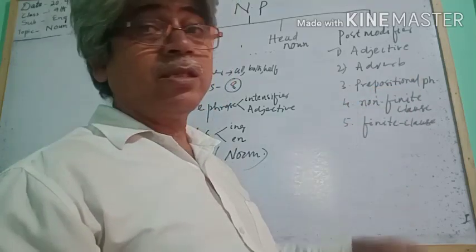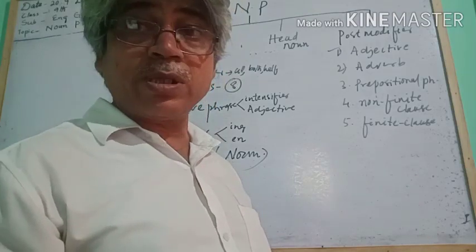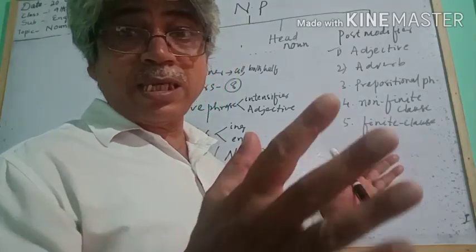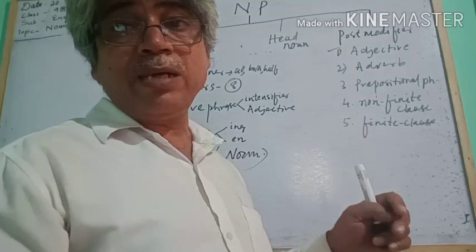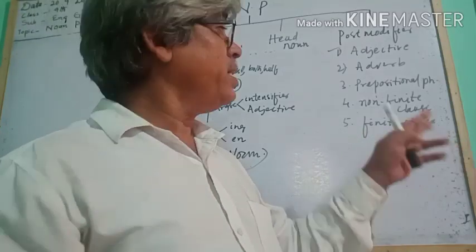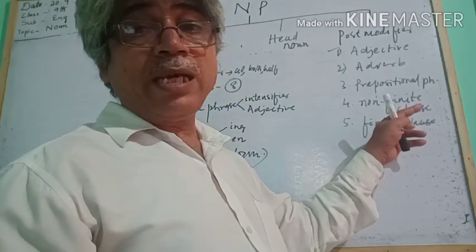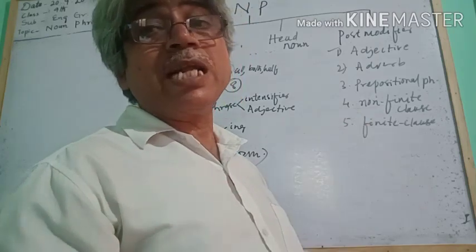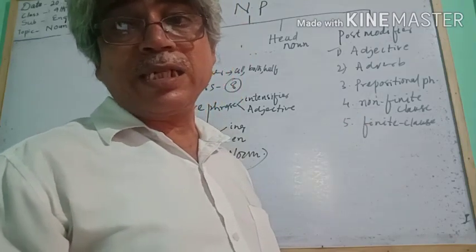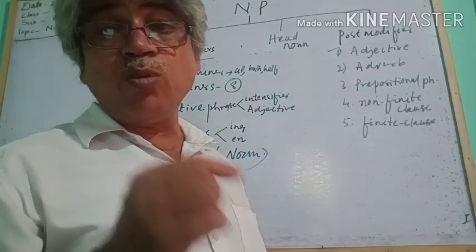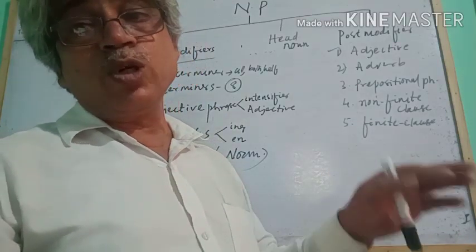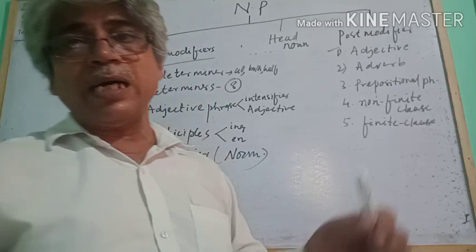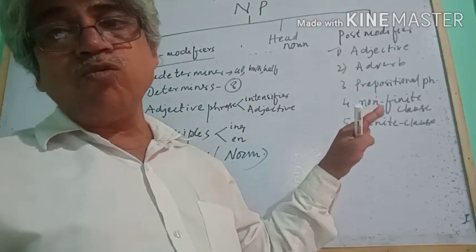Then non-finite clause, running after the bus, the boy running after the bus, standing at the gate. The boy standing at the gate is a noun phrase, and the boy is the head word, and standing at the gate is a non-finite clause used as post modifier. Then finite clause, who is standing at the gate. The boy who is standing at the gate is a noun phrase, the boy is the head word, and the post modifier is who is standing at the gate. It's a clause. Got it? This is all about the noun phrase.